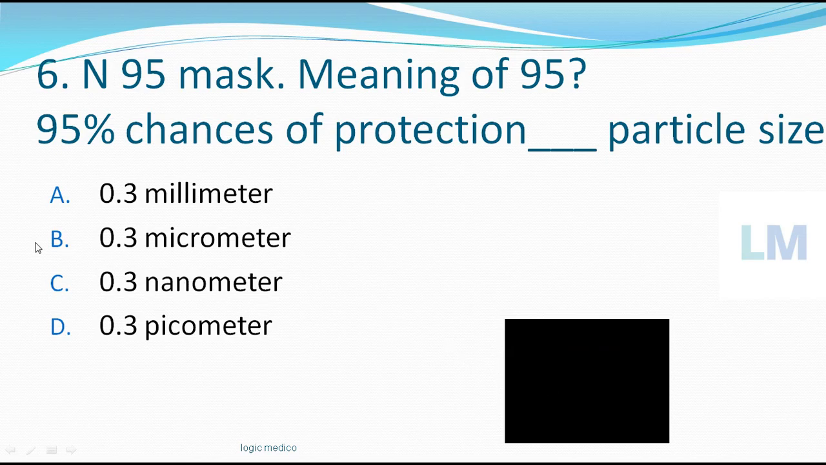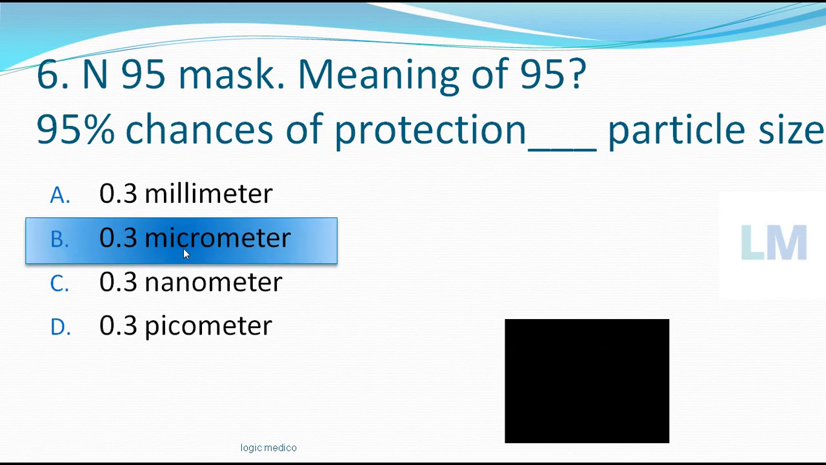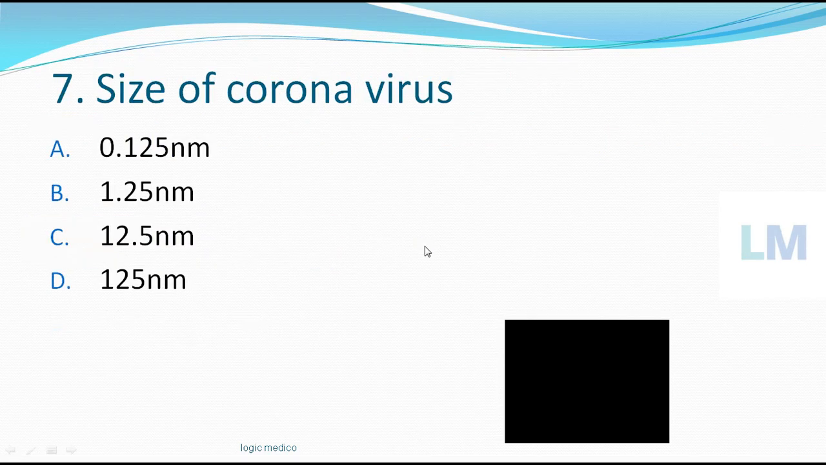The correct answer is option B, 0.3 micrometer, meaning 10 to the power of minus 6 meters. So it is almost 1 millionth of a meter. Okay, so the meaning of N95 mask is N for not resistant to oil. 95 means 95% of chances it will protect against a virus particle, which is 0.3 into 1 millionth of a meter. Okay, that is the meaning of that.